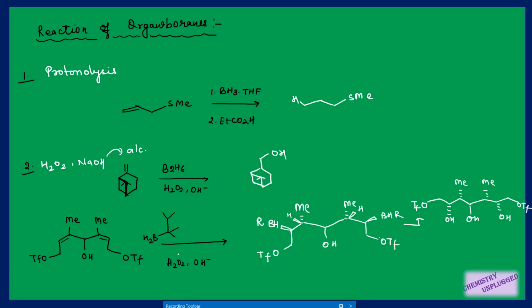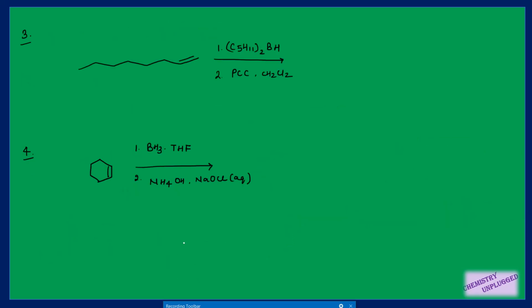In addition to alkaline H2O2, you can have different types of reagents here, such as sodium perborate and Oxone. Oxone is this one, right? So you can have different reagents in addition to this one. Then we will take the third type of reaction of this organoborane, in presence of PCC, pyridinium chlorochromate.